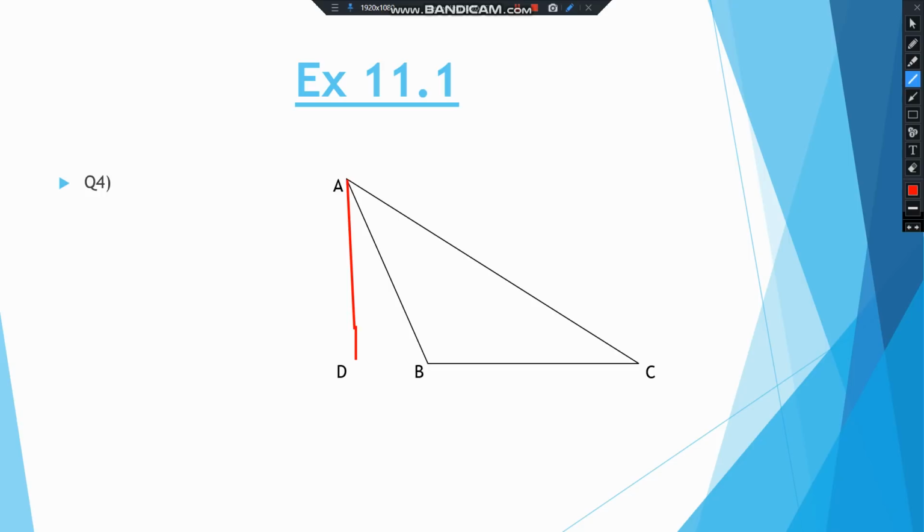Okay, so I am showing you here by drawing. You can draw with a scale here. I am showing you by animation how to draw a perpendicular.